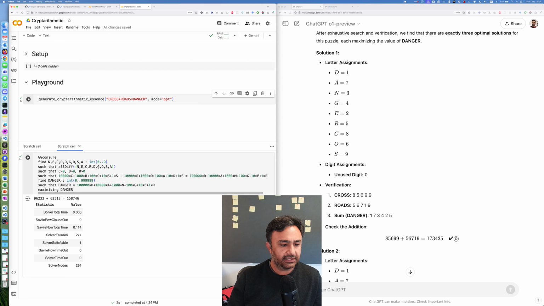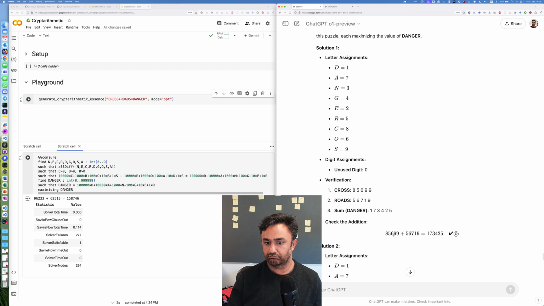Let me see if I made a mistake. It's possible, I'm a human after all. Roads. Danger. Looks correct to me. The correct number of 9s. Okay, we are maximizing danger. Let's try to see if it made a mistake. That S is a 9, that S is a 9, R. Unused digit 0. That's okay, you don't have to use all the digits, my friend.